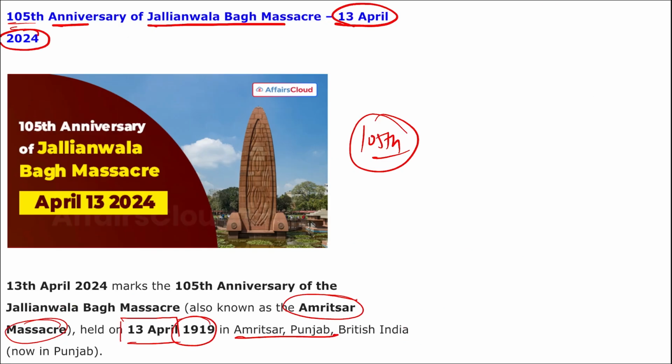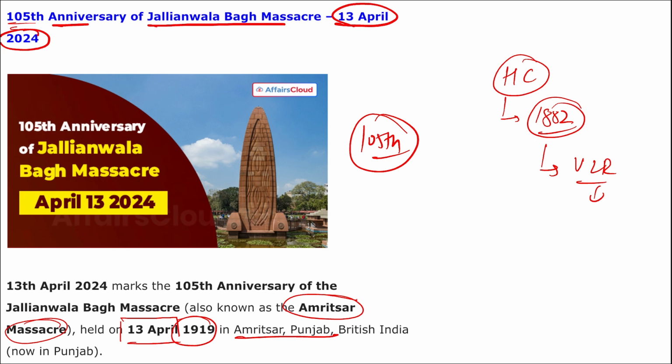Then remember, there was a Hunter Commission. This Hunter Commission was established in 1882. It was established by Viceroy Lord Ripon, and it was to examine basically the state of education in India.